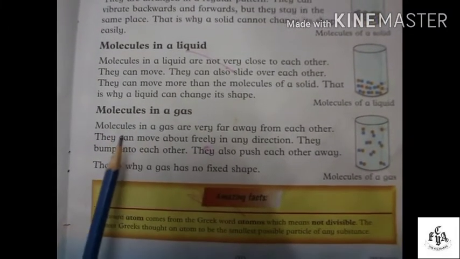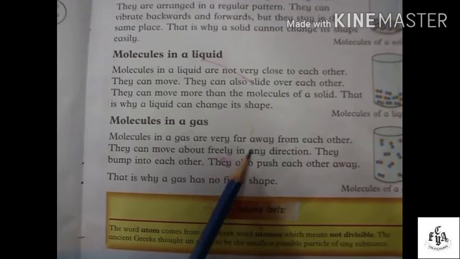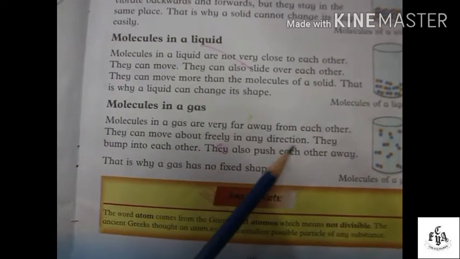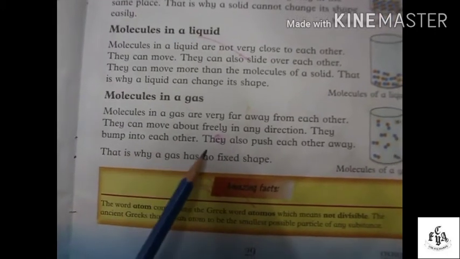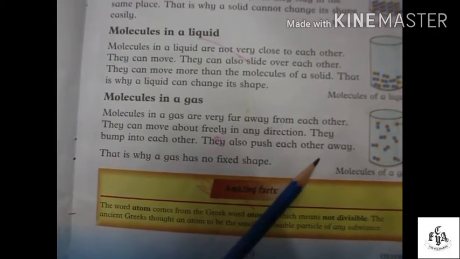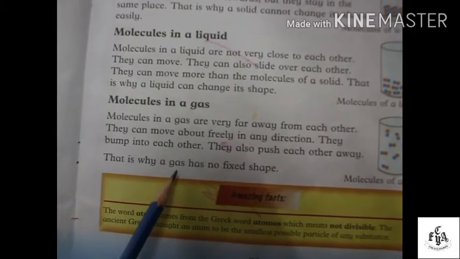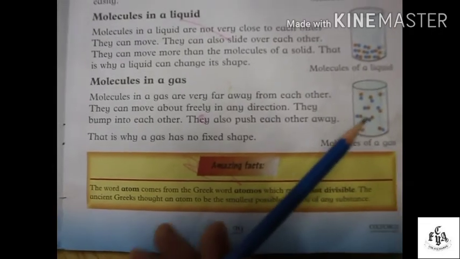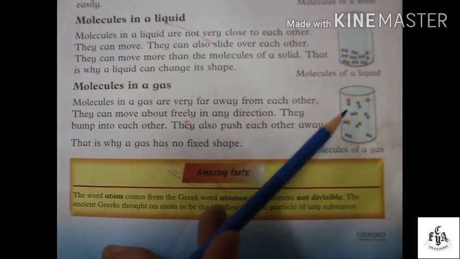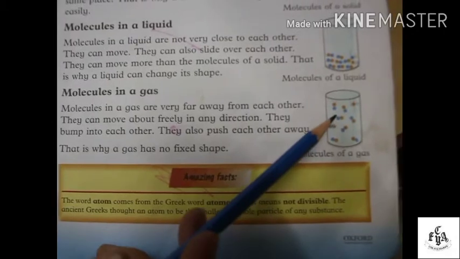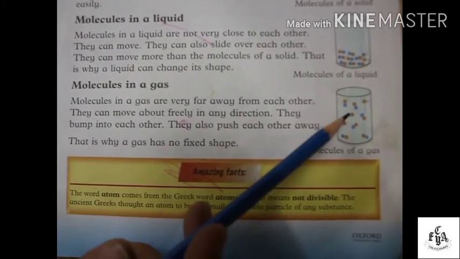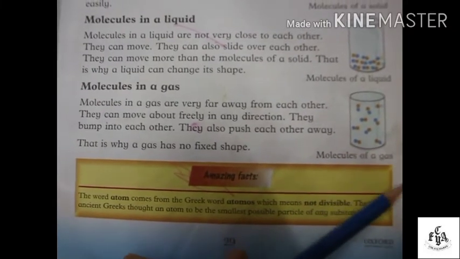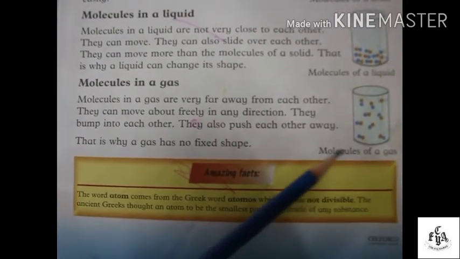Molecules in a gas. Molecules in a gas are very far away from each other. They can move about freely in any direction. They bump into each other. They also push each other away. That is why a gas has no fixed shape. You can see in this picture that the molecules are very far away from each other and they can move freely in any direction. These are the molecules of a gas.